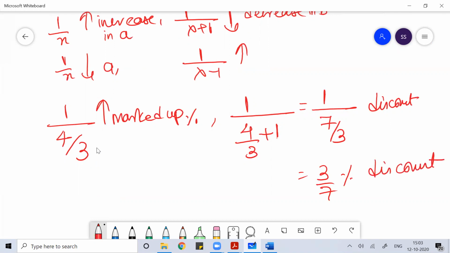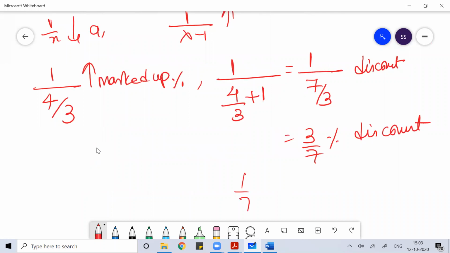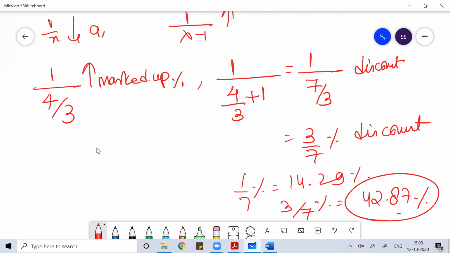So this much percentage discount he can offer. I told you 1 by 7 in percentage is 14.29. So 3 by 7 in percentage will be how much? That will be 42.87%. He should give 42.87% discount so that he ends up with no profit, no loss.